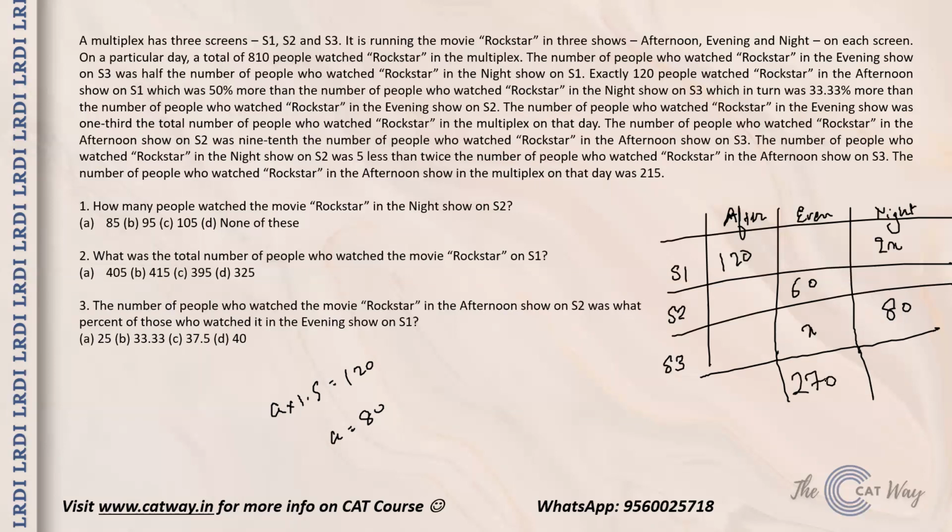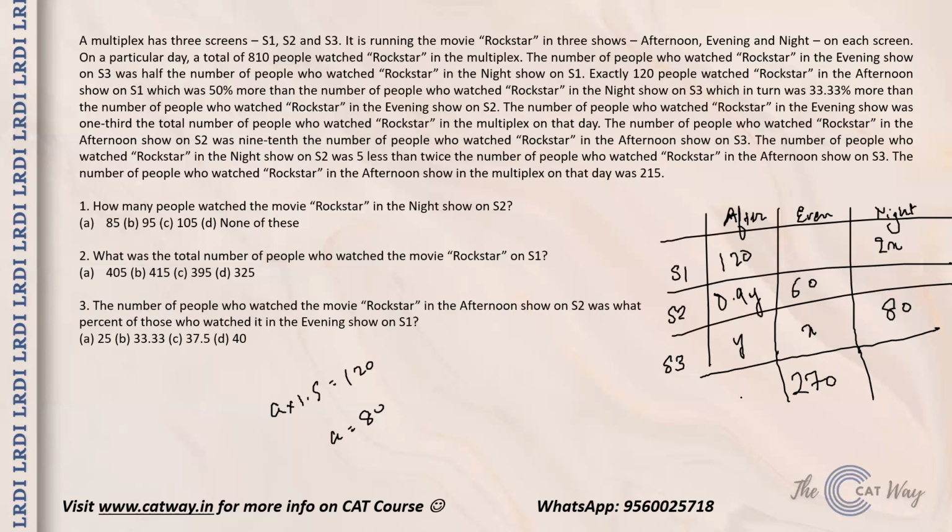Let's see what else do we have. Then the number of people who watched Rockstar in the afternoon show on S2 was 9/10 of the people who watched Rockstar in afternoon show on S3. We do not know about that, but what we can say is that if S3 is y, then S2 is 0.9y.